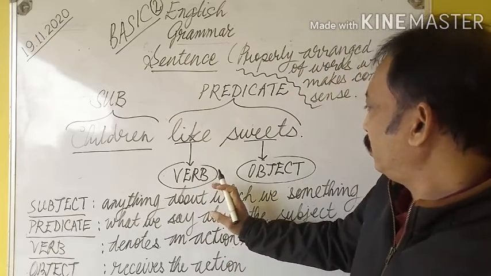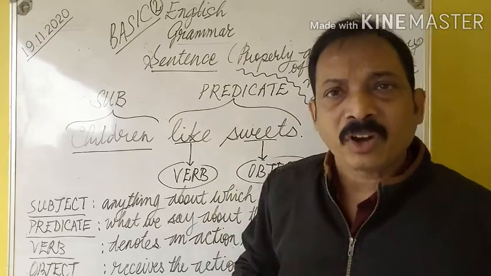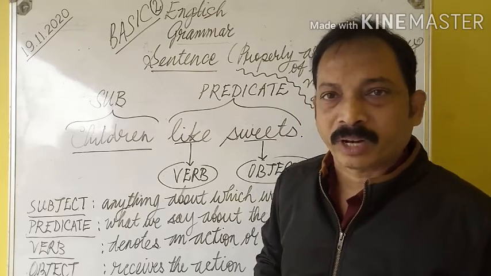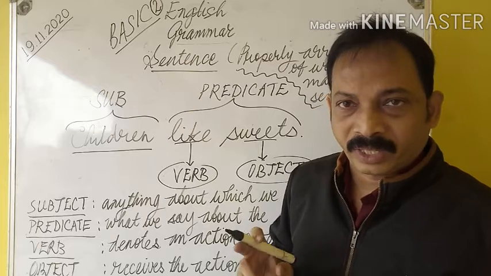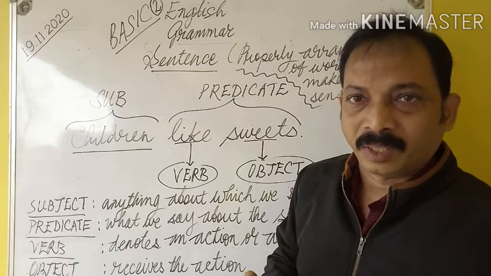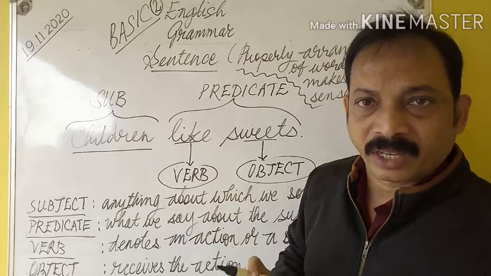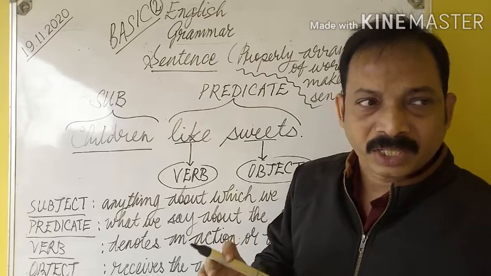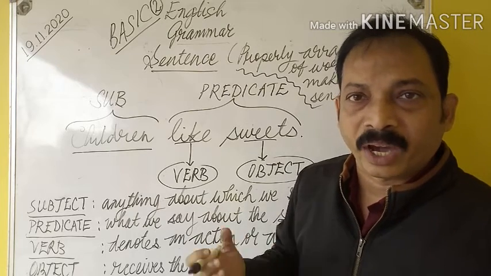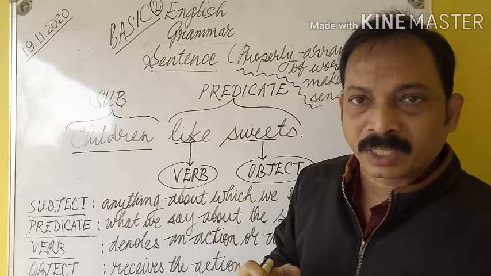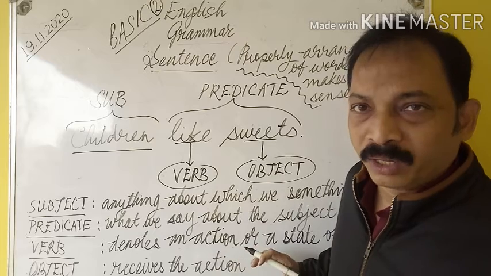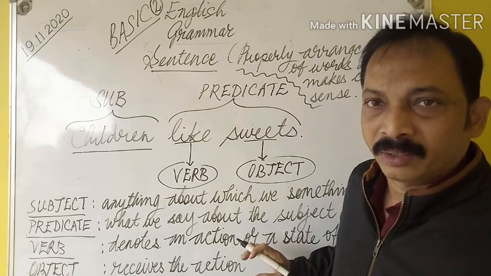And I am a doctor. I is the subject, am a doctor is the predicate, and there is a verb am. This verb does not denote any action. It denotes the state of being. Who I am. What is my position? I am a doctor. Here am is the verb that denotes a position, not an action.